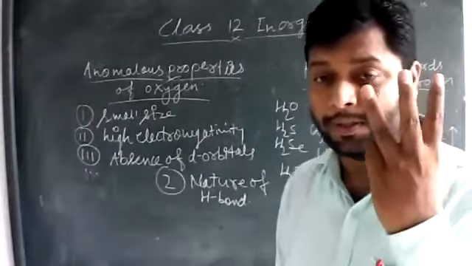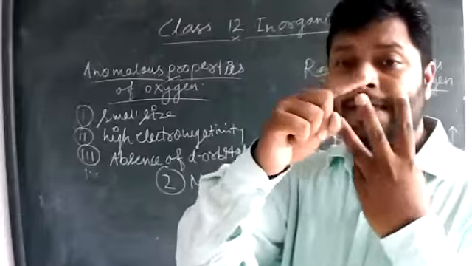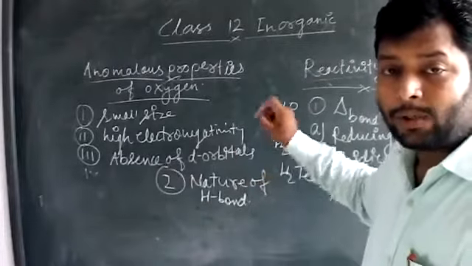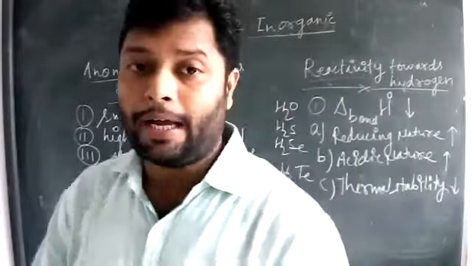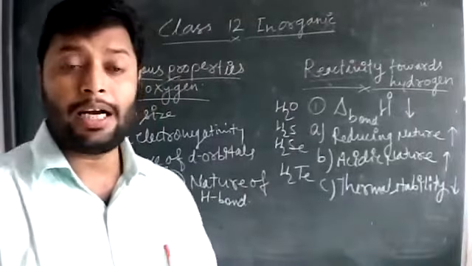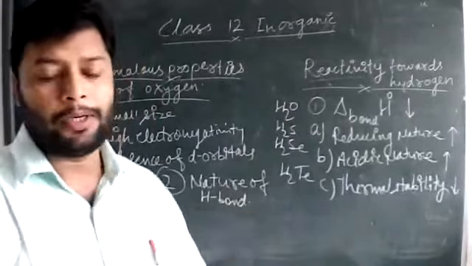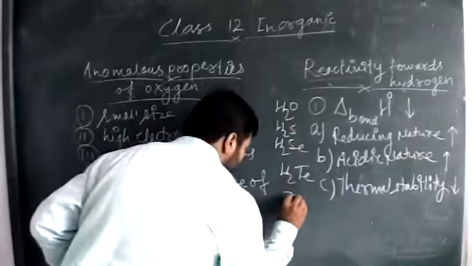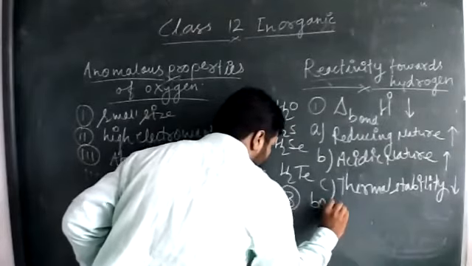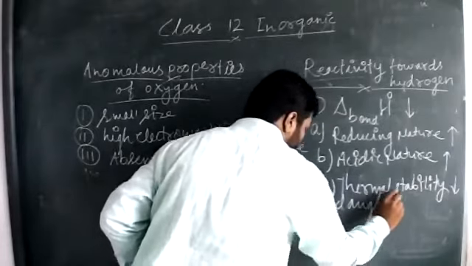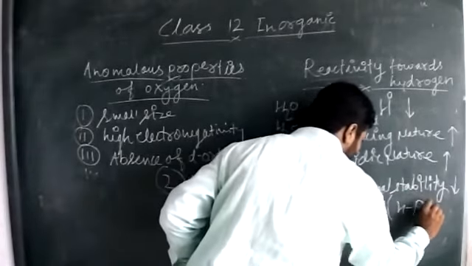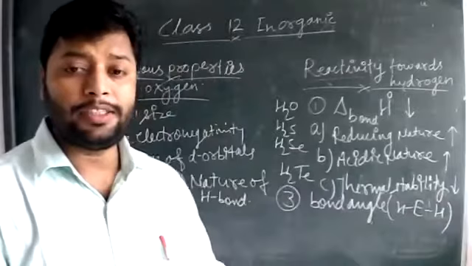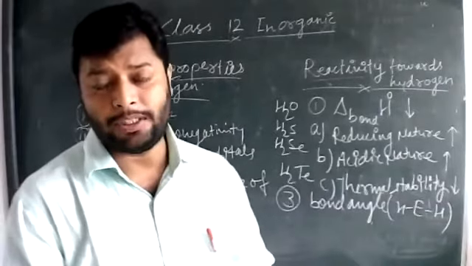These three different concepts, the solubility, the boiling point, and state, depend upon the nature of hydrogen bond that is carried by water molecules. You should learn. This is called the second property, nature of hydrogen bond. Third property, the bond angle. H-E-H bond angle, hydrogen, oxygen, hydrogen, or hydrogen, sulfur, hydrogen.